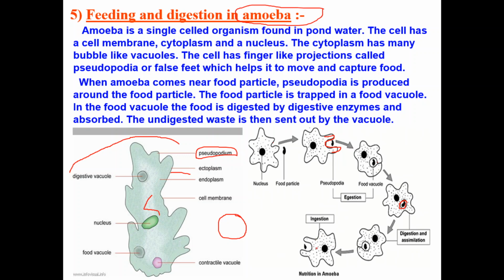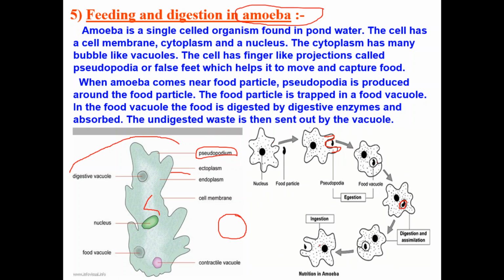In the same way, the amoeba also releases the undigested waste particles to the outside. How? You can see again, the undigested food is taken near the cell membrane, and then the pseudopodia, the fingers, get separated.